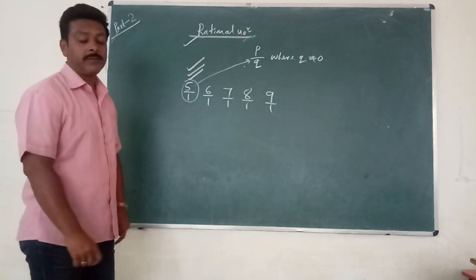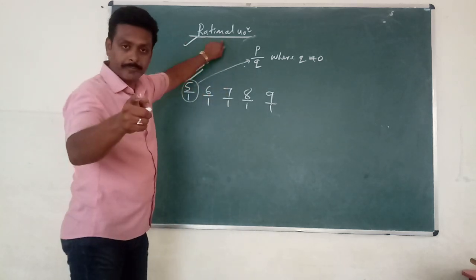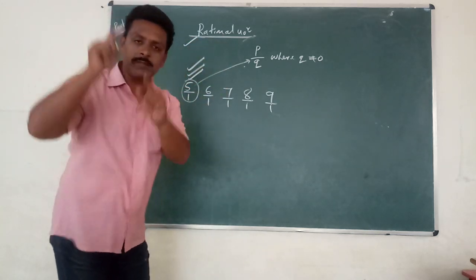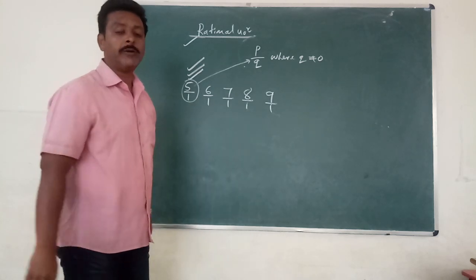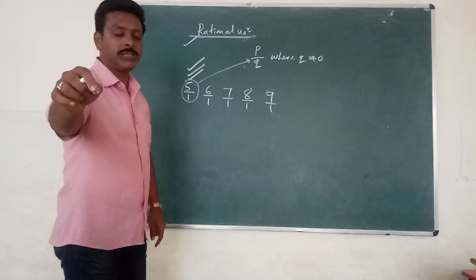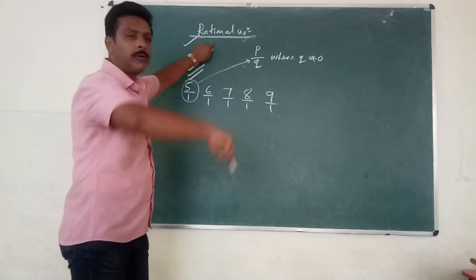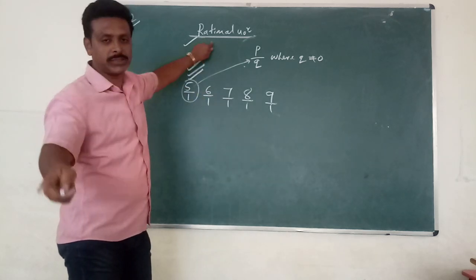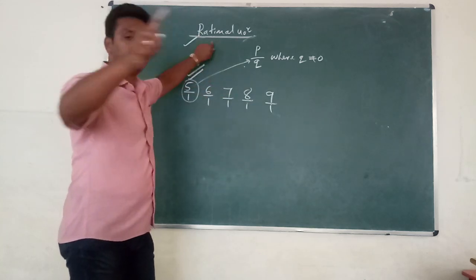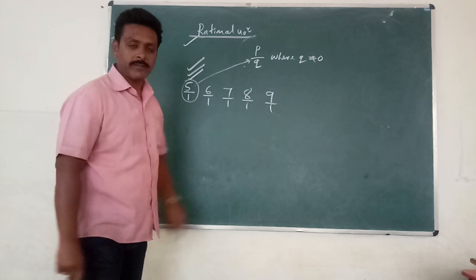On the basis of this, what can we say? Every natural number is a rational number. Every whole number is a rational number. But it is not correct when you do the reverse. Every rational is not a natural. Every rational is not a whole number. But if we say every natural is a rational number, every whole number is a rational number, so I think you understood this is a rational number.